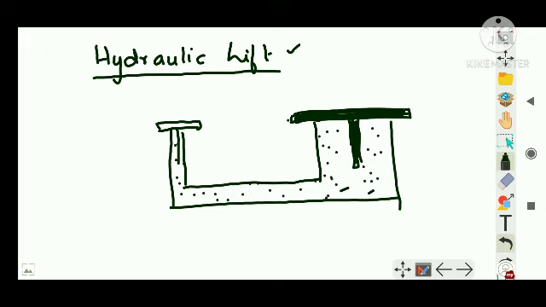Now there are two pistons, right? There are two pistons you can see. Let's name this piston P1 and this piston P2. Let's say this platform's area is A1 and this one's area is A2, right? Clear?